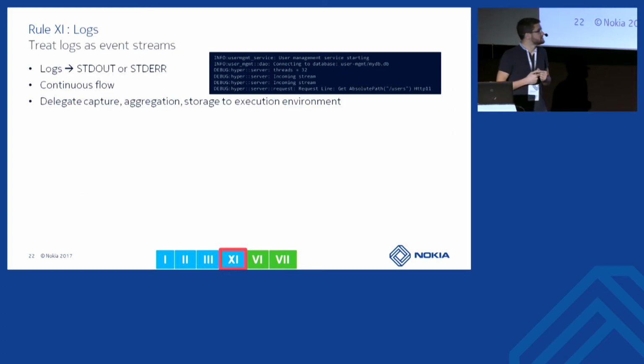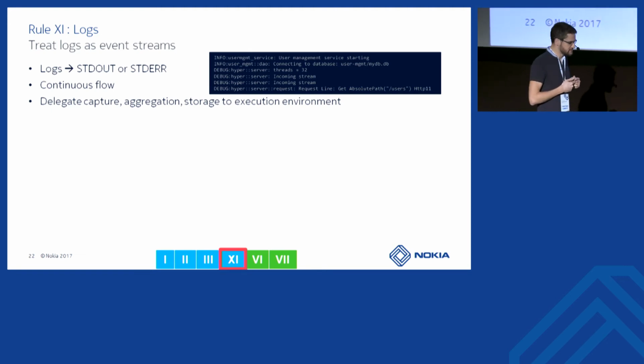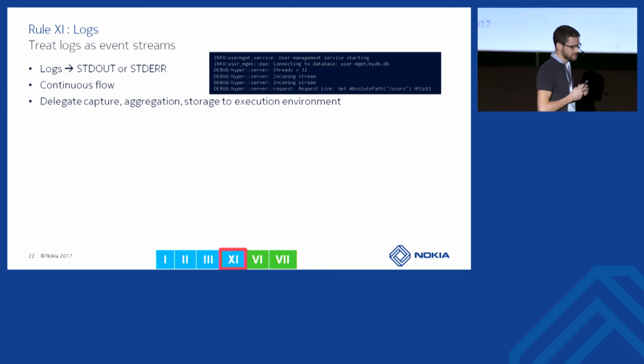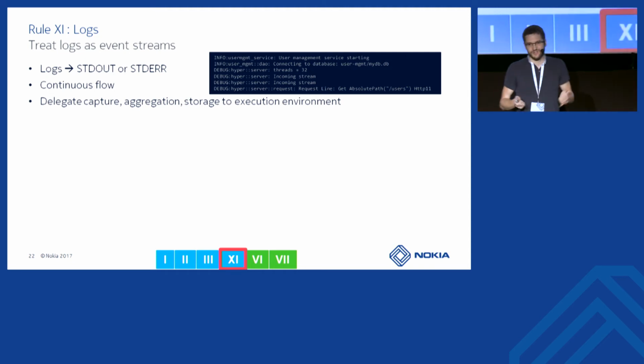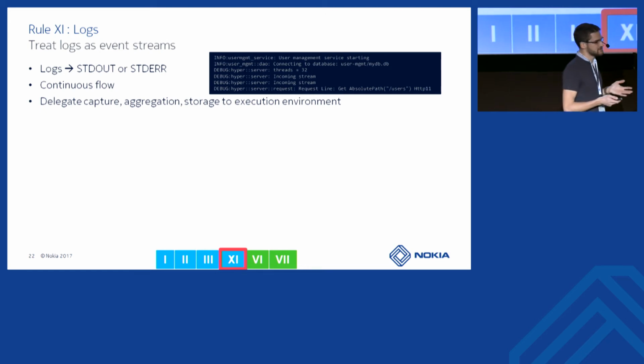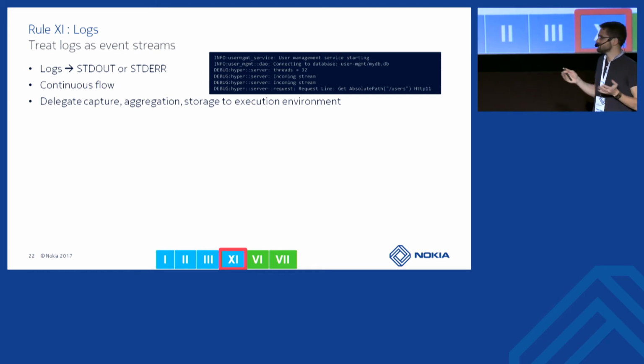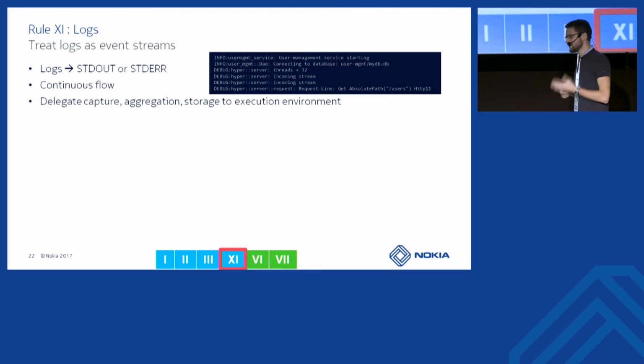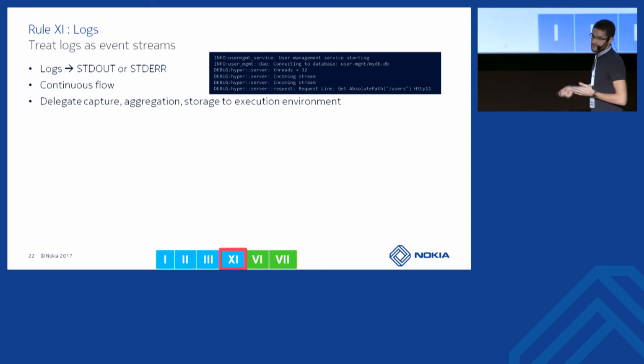Last basic rule is about logging. Logging should be treated like an event stream. This means that you just display your logs on your standard output and let the execution environment handle it for you. So your application doesn't have to know where to store the logs.